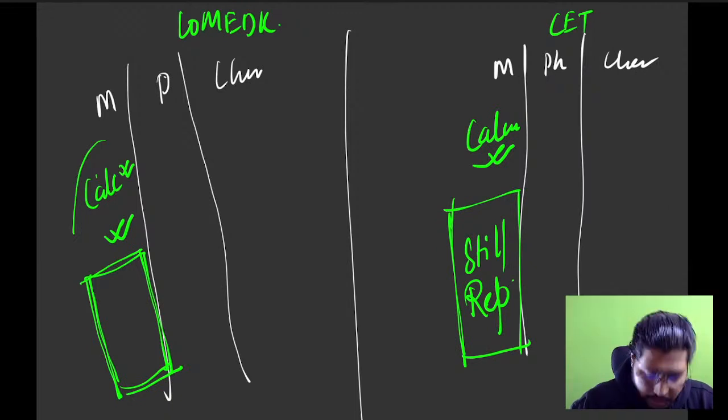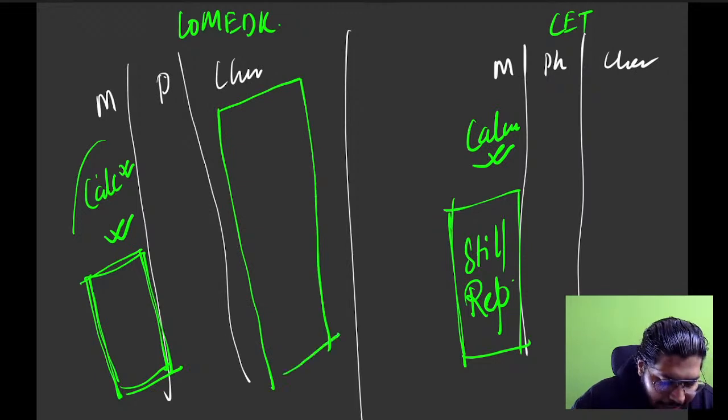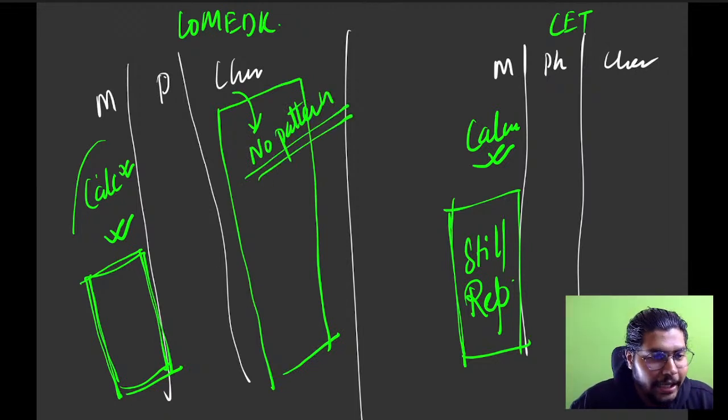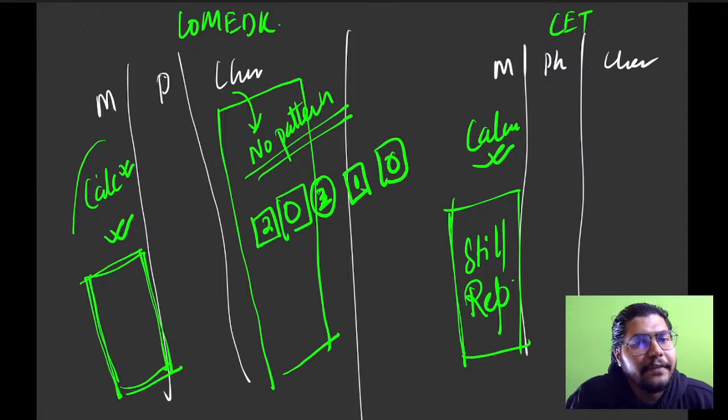Okay. Now, coming to chemistry, very, very important. Here, no pattern is followed. I'm not scaring you all, but here no pattern is followed. If somebody says this part is very important, you can't judge it. Because what we have seen is, this year, let's say a 2 marker came, next year 0. Again next year, a 2 marker, next year 1 marker, next year again 0. So you can't say with full confidence that this 2 mark question will come.